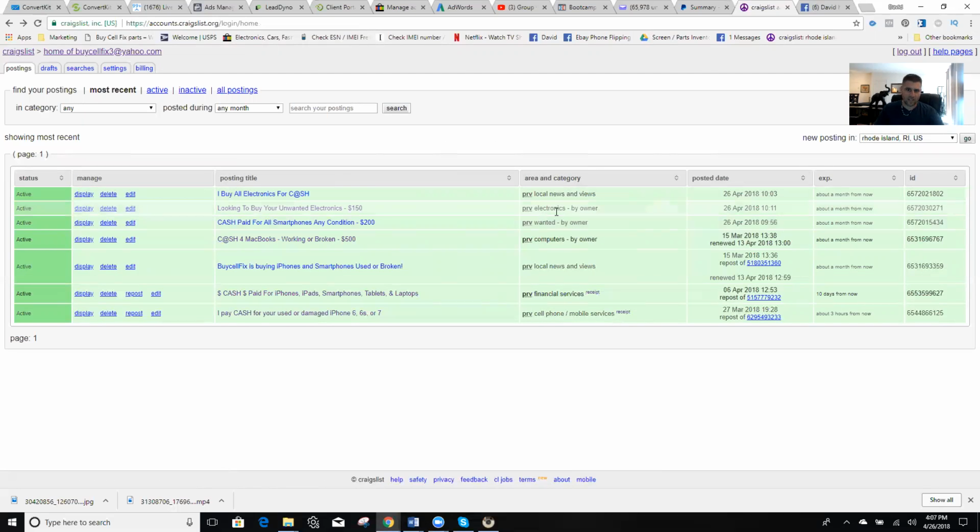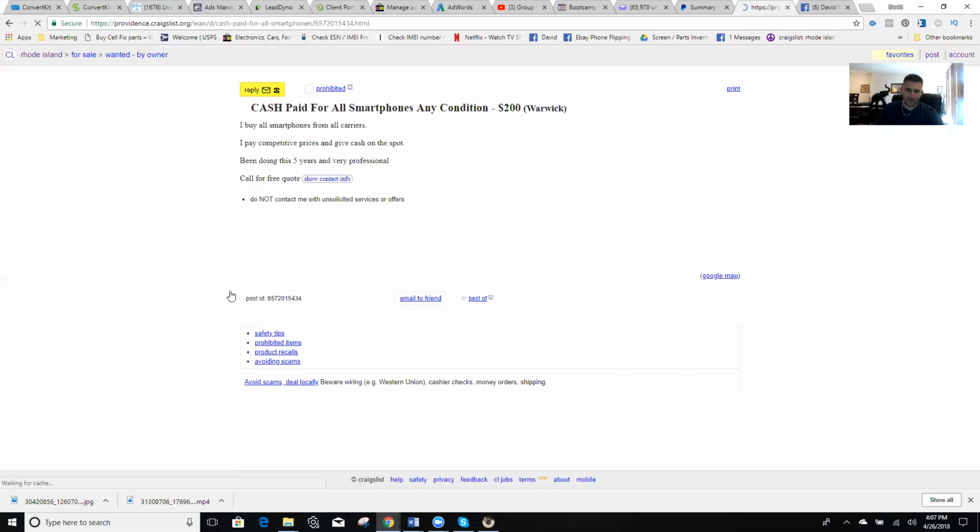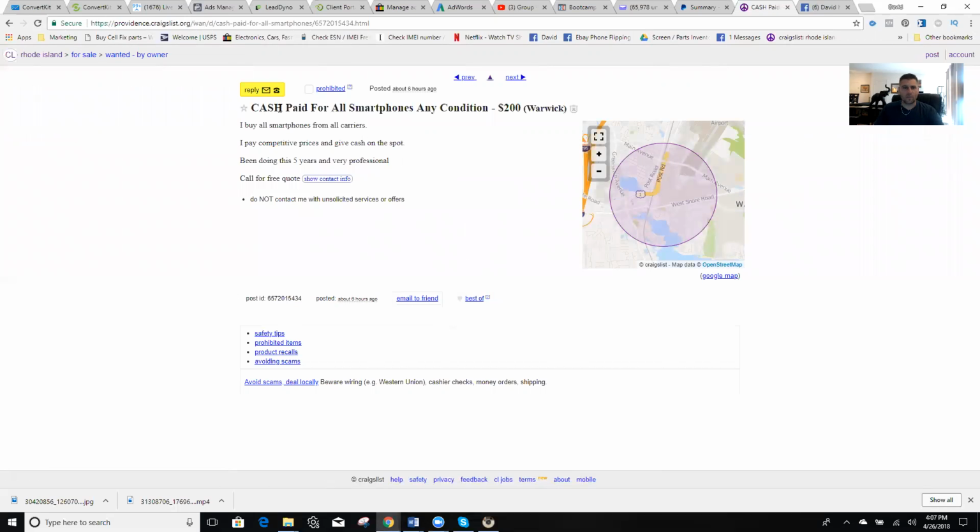I put one in the electronic section and one in the wanted section, okay? In the wanted section, I used a basic general title like cash paid for smartphones, any condition. And then I changed up the body a little different than what I normally do. I buy all smartphones from all carriers. I could pay competitive prices, give cash on the spot. Been doing this 5 years, very professional, call for free quote.